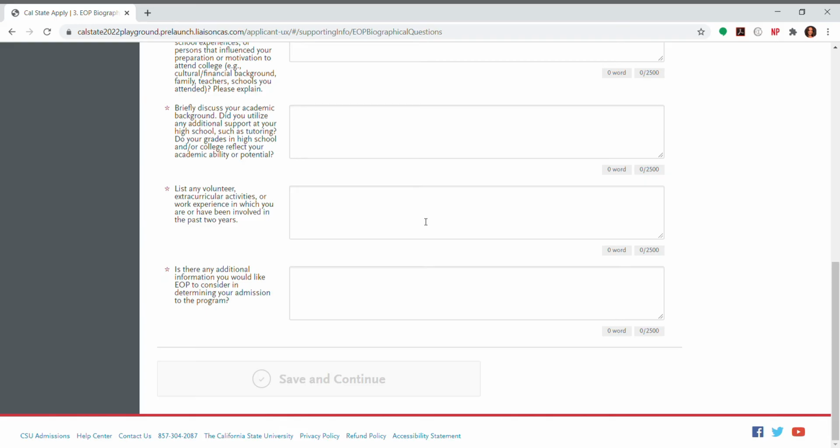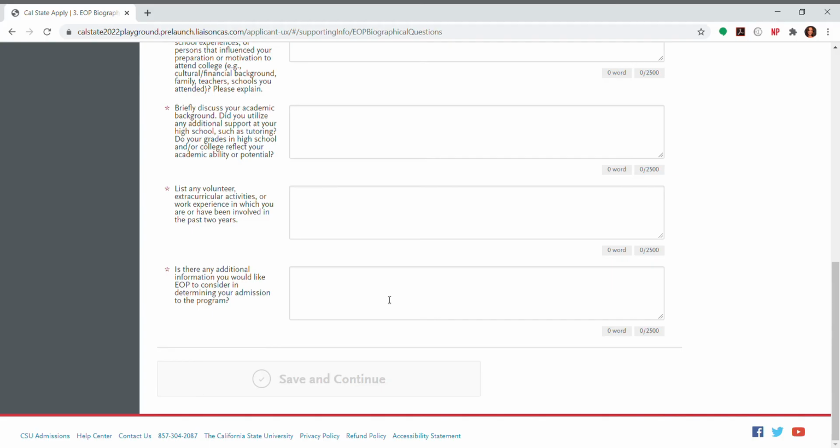And the very last question is an opportunity for you to just list more information about yourself that maybe wasn't addressed in the previous questions. And they really want to know how you would benefit from EOP. So that additional tuition assistance and academic counseling and tutoring and so on.